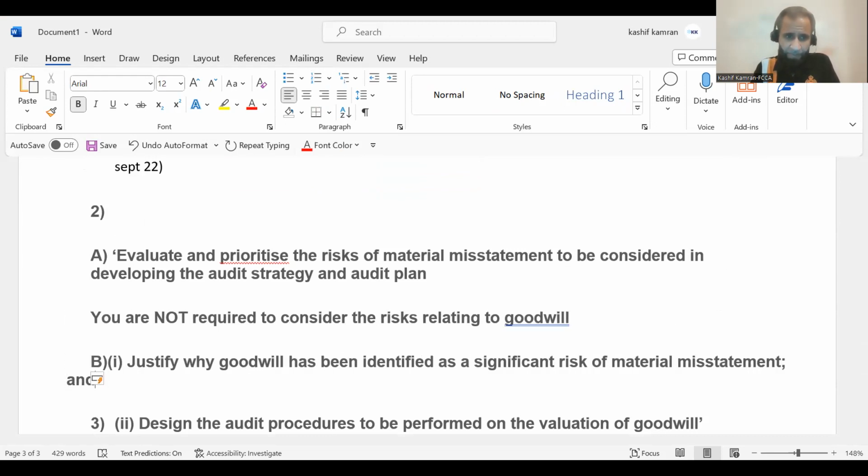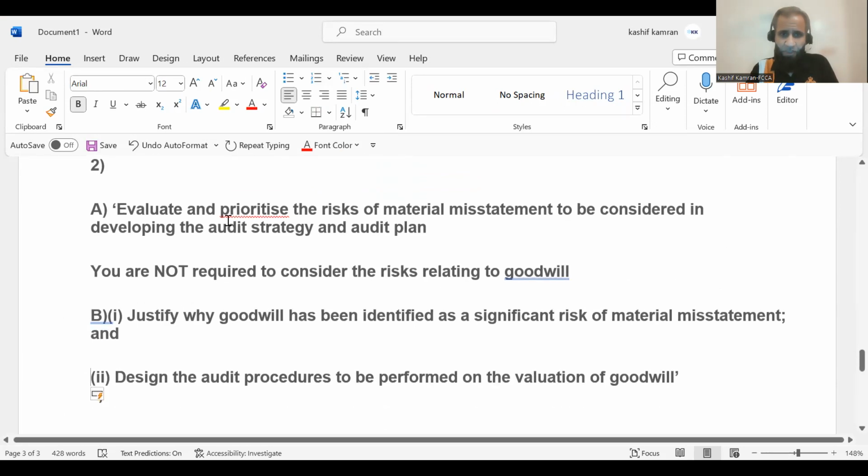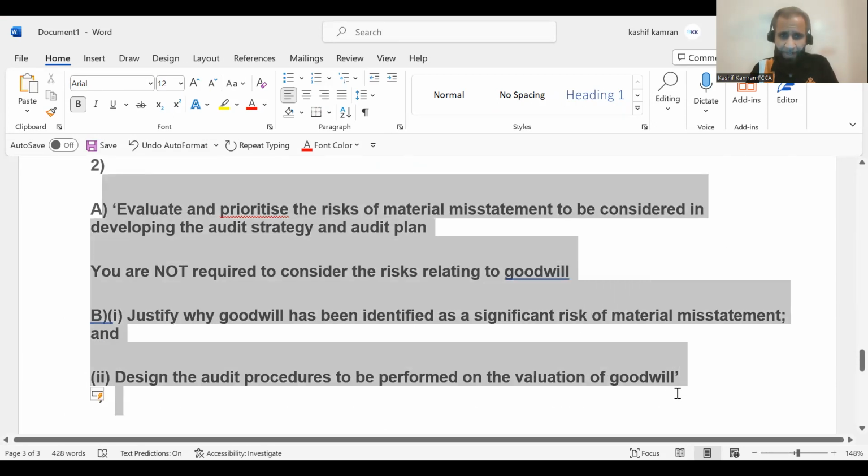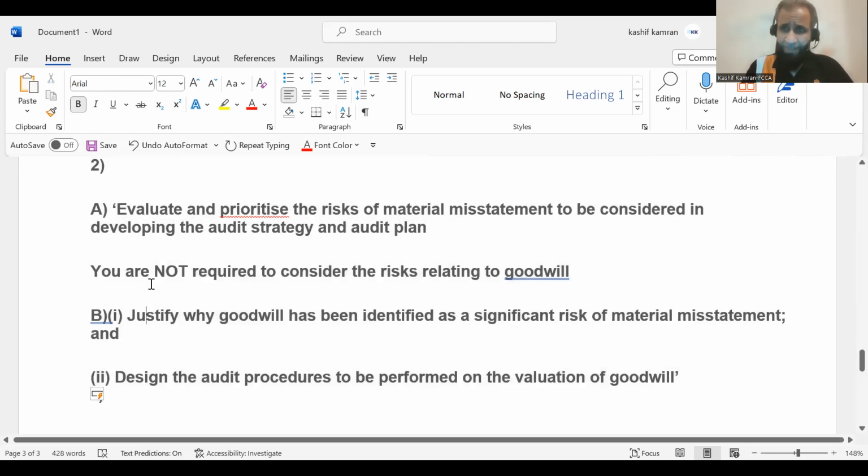Just let me properly arrange it for you, and then we start discussing it like this. Okay. So in the question requirement type 2, which you can now see in front of your screen, the question would ask you to evaluate and prioritize, in line with September 22, the risk of material misstatements to be considered in developing the audit strategy and audit plan.